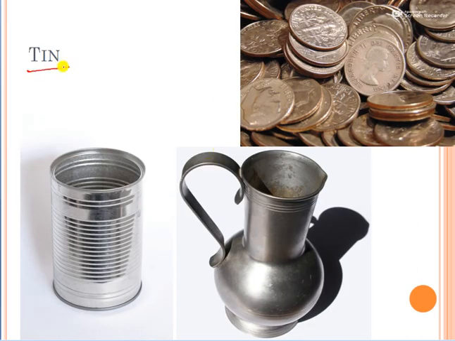Now another important metal, that is tin. Sometimes it was also used for making coins in previous times. Nowadays it is most commonly used for packaging food. You have seen this kind of vessel, and packed food comes in this. So this is used for packaging food, and also in making some vessels. So tin has this much use.